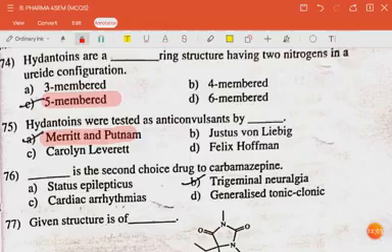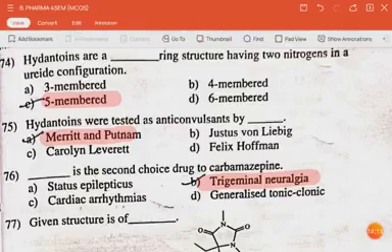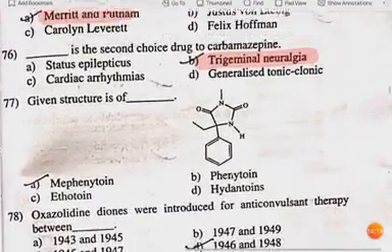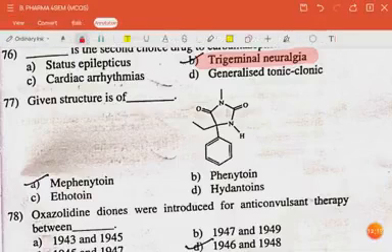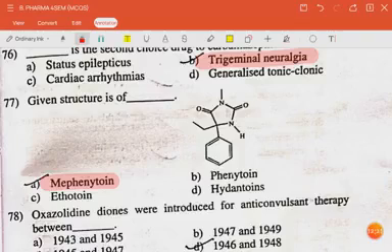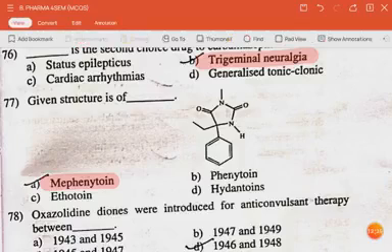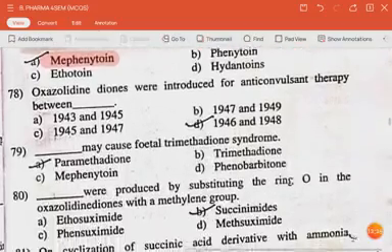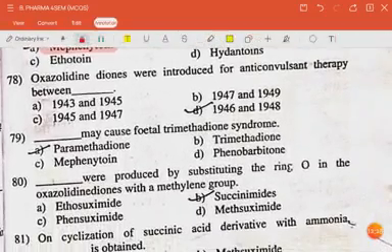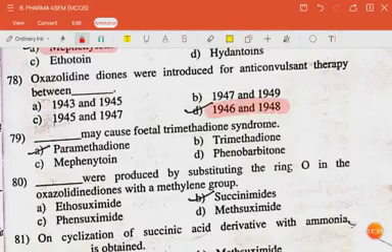The next question is: dash is the second choice drug to carbamazepine. The answer is trigeminal neuralgia. The next question is: the given structure is of. The answer is mephenytoin. The next question is: oxazolidinediones were introduced for anticonvulsant therapy between. The answer is 1946 and 1948.